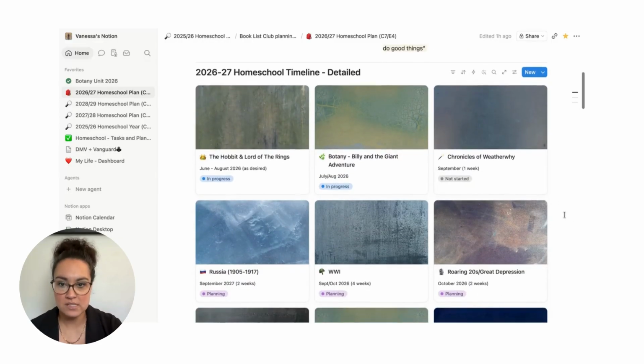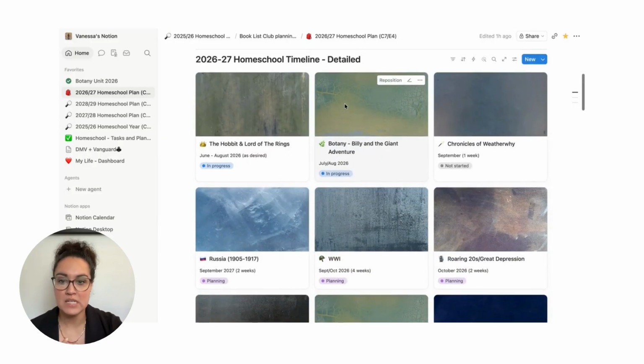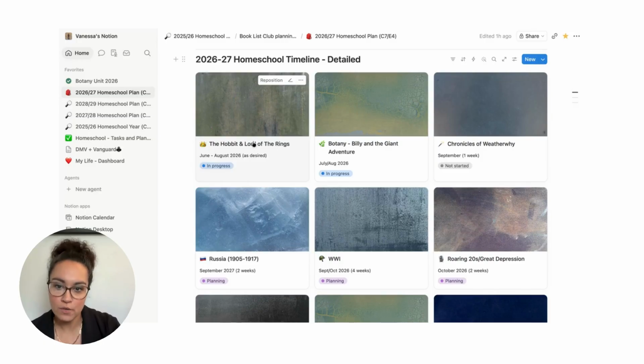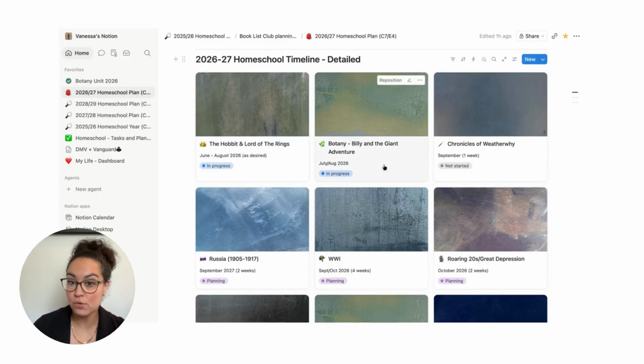So into this is a database that you just click and you create a database. This is the grid view. So it has images. And the way I laid this out is it's a homeschool timeline. This is detailed for me. So this summer right now, we are reading and listening to the audiobook of The Hobbit and The Lord of the Rings. That is in progress. We are also currently, because we kind of do a year-round homeschool kind of thing, doing botany, and we're reading the book Billy and the Giant Adventure.